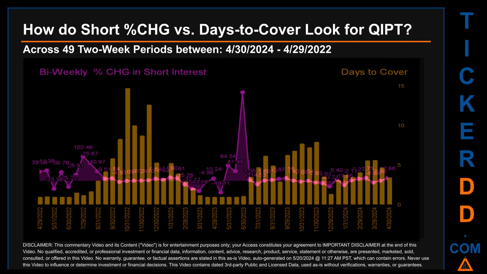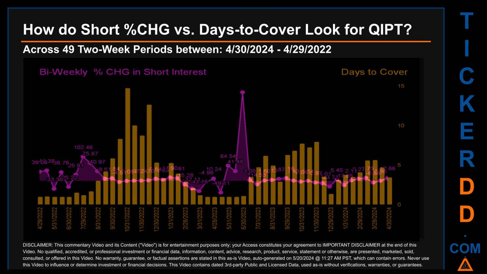Zooming out, I looked across 49 2-week snapshots, from latest found, April 30, 2024 to oldest found, April 29, 2022. In the graph, I overlaid bi-weekly percentage change in short interests against days to cover. Across these 49 2-week snapshots, the average percentage change of short interest was about 14.44%.